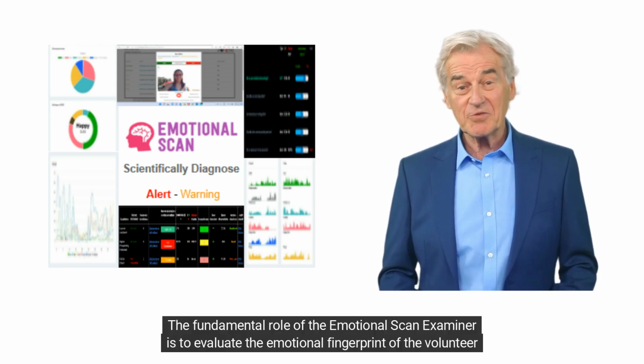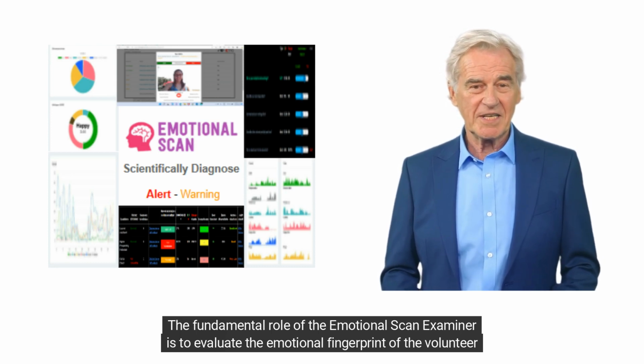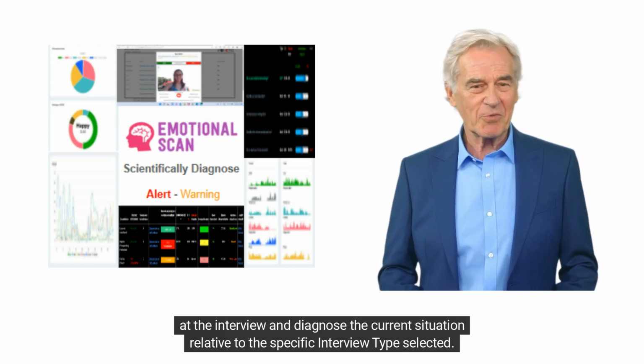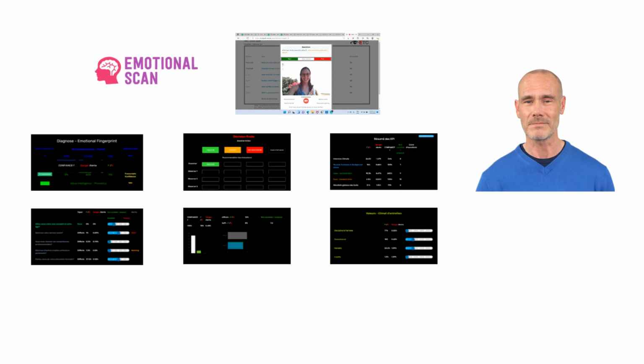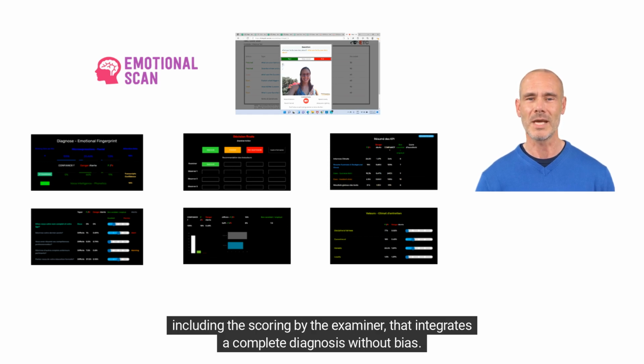The fundamental role of the Emotional Scan examiner is to evaluate the emotional fingerprint of the volunteer at the interview and diagnose the current situation relative to the specific interview type selected. The emotional fingerprint consolidates automated metrics and the manual evaluation of the volunteer, including the scoring by the examiner, that integrates a complete diagnosis without bias.